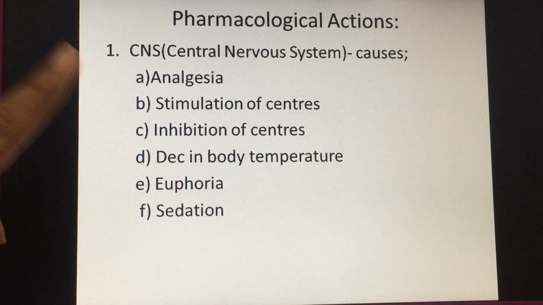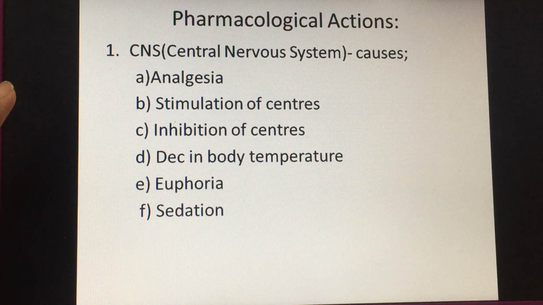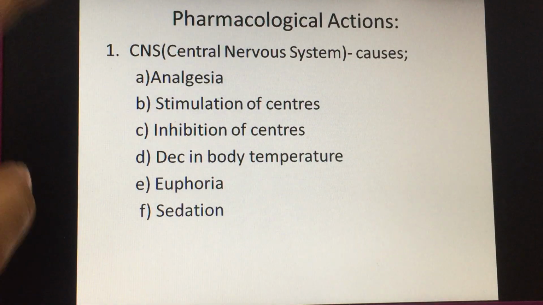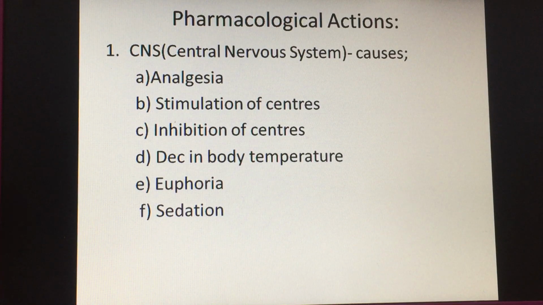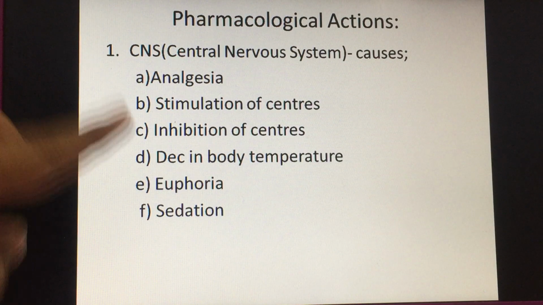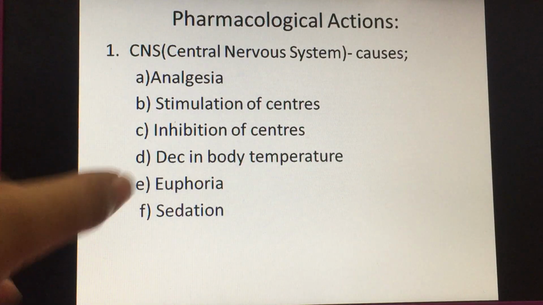First is the chemoreceptor trigger zone, the CTZ, because of which nausea and vomiting are seen. It stimulates another center, the Edinger-Westphal nucleus of the third cranial nerve, because of which there is constriction of pupil, miosis, seen. And the third center stimulated is the vagal center, because of which bradycardia is experienced by the patient.